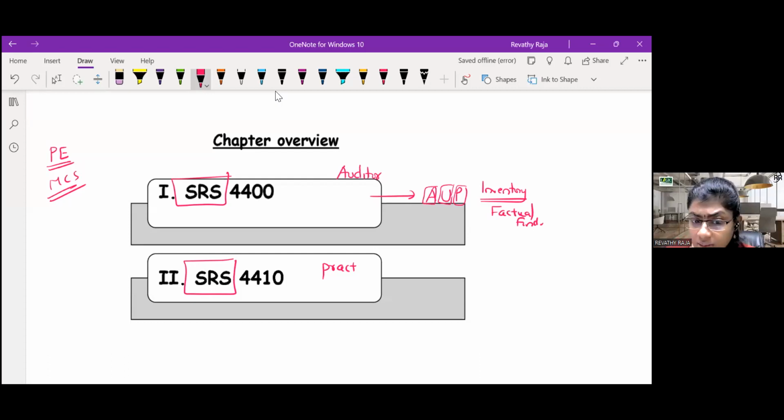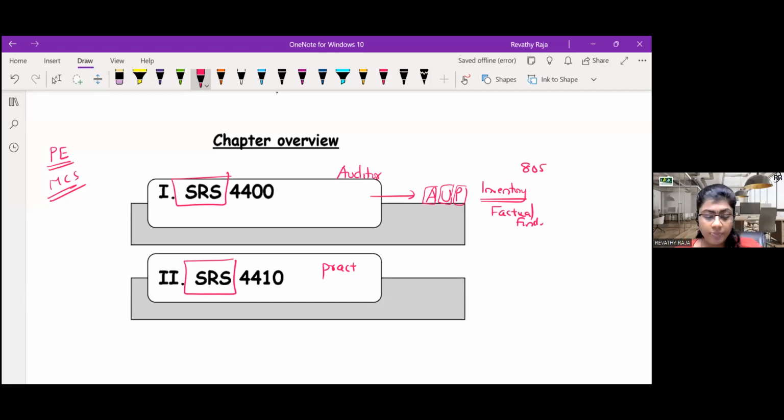And here also I said inventory. SA 805 will also cover a specific element. I said inventory is an example. How is this different? SRS will apply if it is not an audit, you are just asked to do certain procedures without assurance. 805 will apply if you are appointed to do an audit of inventory. Here you are not giving an opinion, it's just factual findings. Are we clear with SRS 4400? Here also it can be a specific element, but you are not giving an opinion, it's only factual findings.